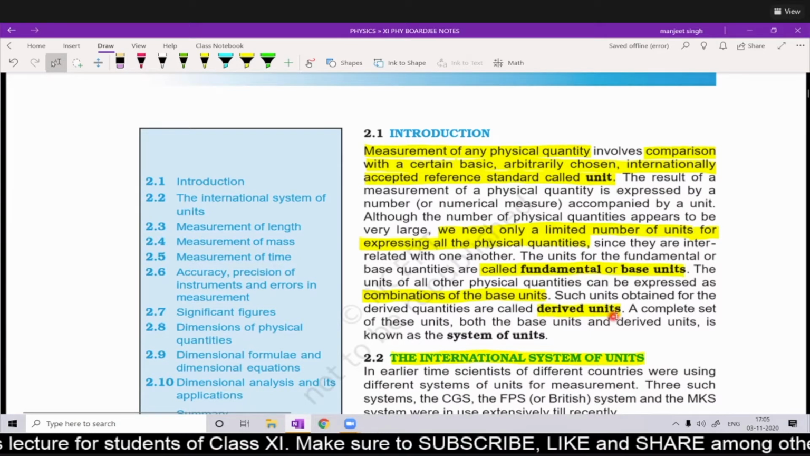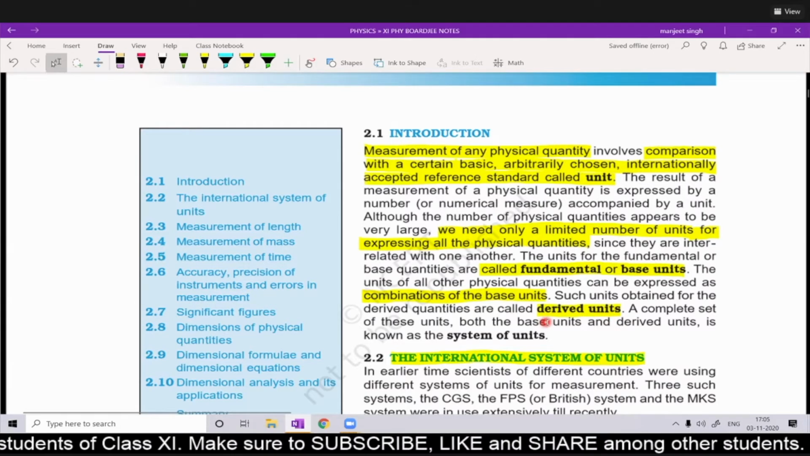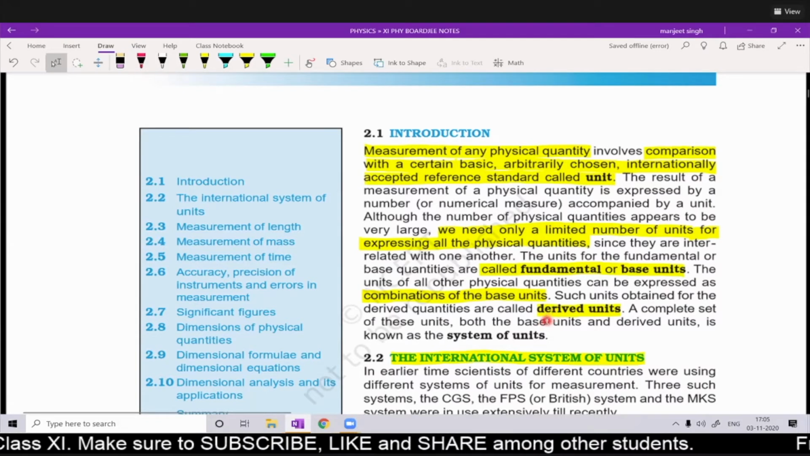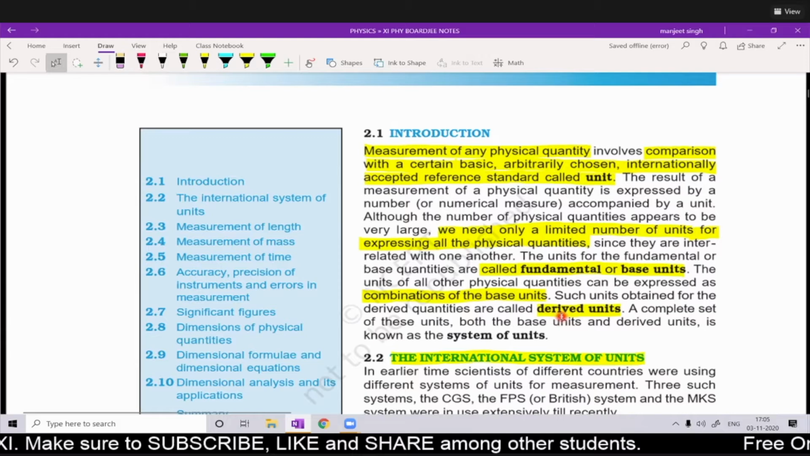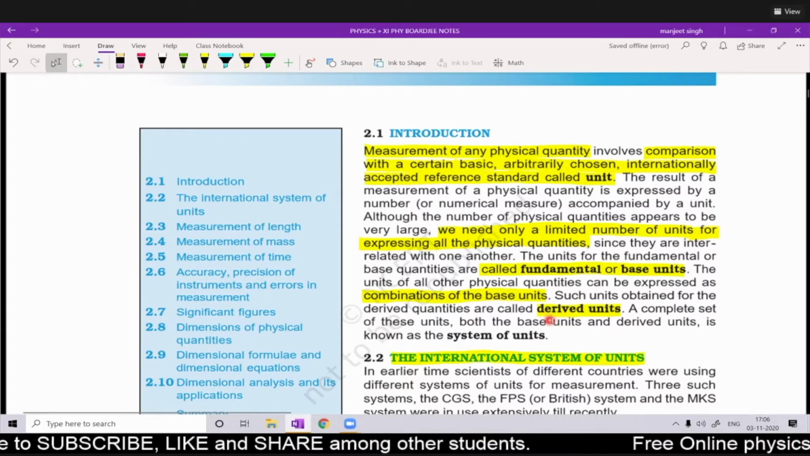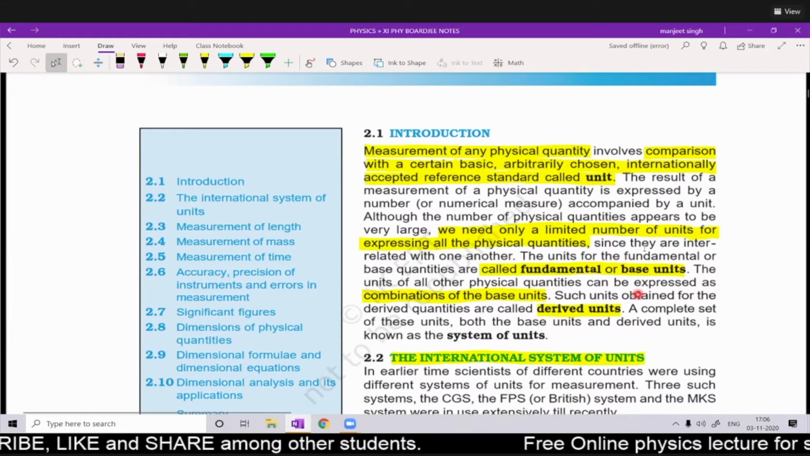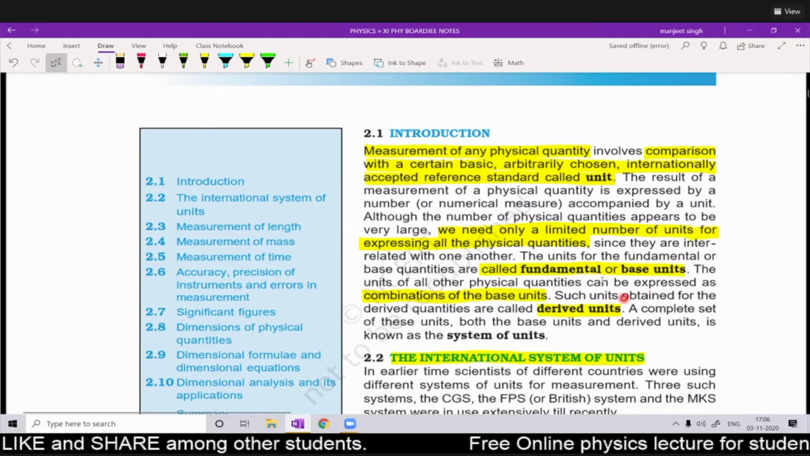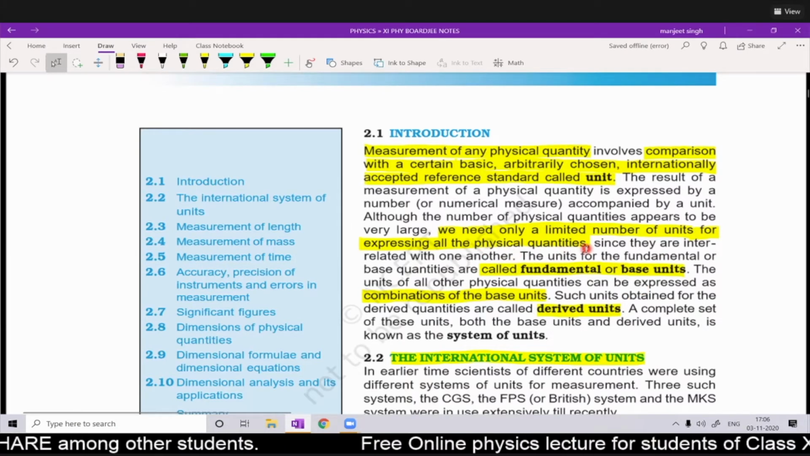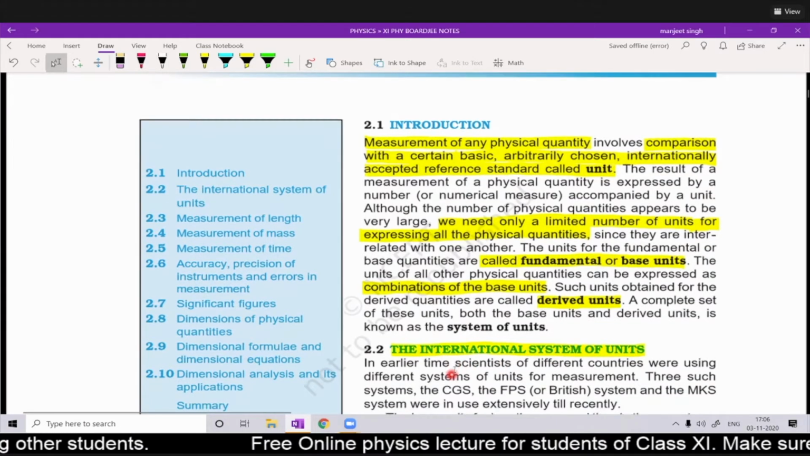Similarly, momentum, mass into velocity, is also a derived unit. Suppose kinetic energy, half mv square, or mgh, or any other method by which we calculate energy, that unit will be a derived unit from the basic units. So basic units are certain units which express all the physical quantities which we encounter. Okay, so let us come to what the international system of units is.